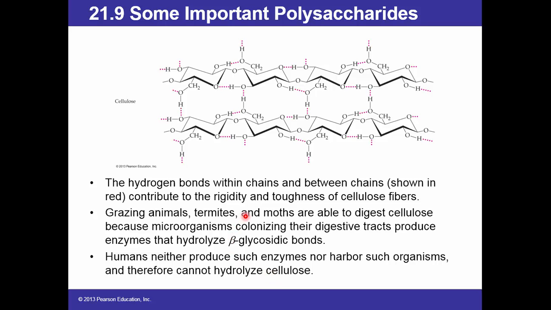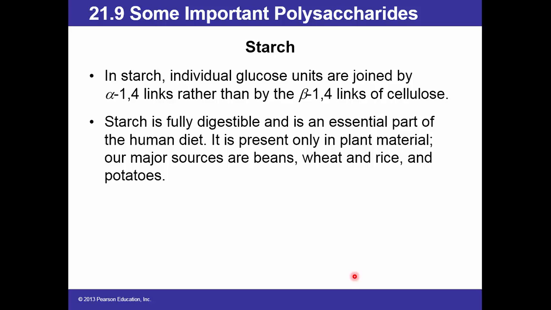Because we do not have enzyme called cellulases, and cellulase is the enzyme that digests cellulose, but termites do. Starch. In starch, individual glucose units are joined together by alpha-1,4 linkage rather than beta. Starch is fully digestible and is an essential part of the human diet. It is present only in plant material. Our major sources are beans, wheat, and rice, and potatoes. Then rice and potatoes are major sources of starch.